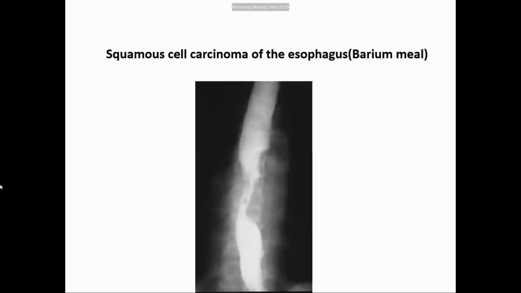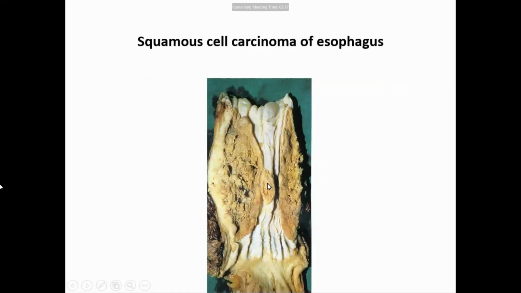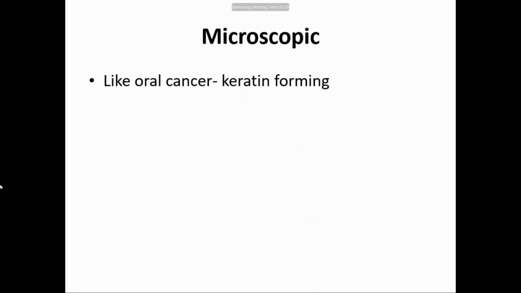This is a radiograph. See, this is a cancer in the esophageal lumen. This is another showing squamous cell carcinoma of the esophagus. Under the microscope, like any oral cancer, it is keratin forming.